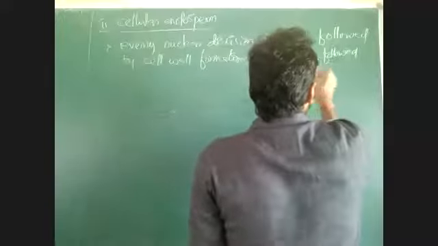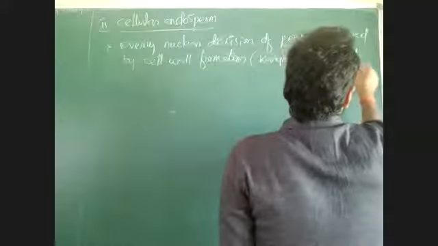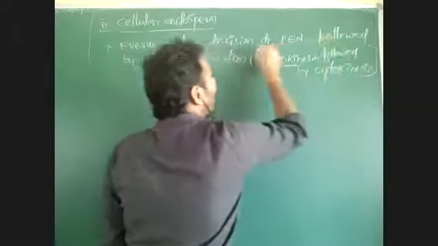Karyokinesis followed by cytokinesis. Every karyokinesis is followed by cytokinesis. Once the nucleus divides during endosperm formation, every nucleus is covered with a cell wall. That is why the endosperm becomes cellular.